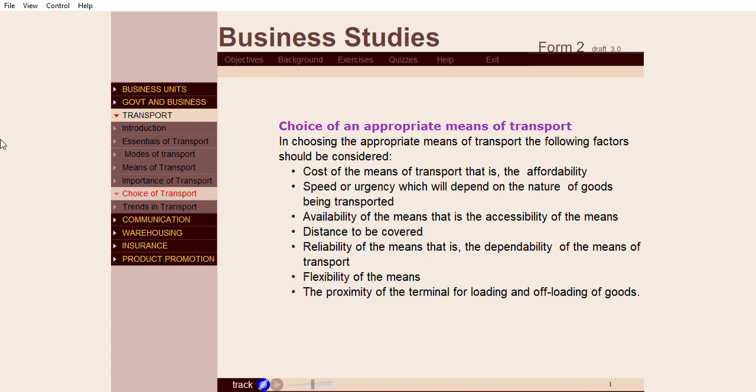In choosing an appropriate means of transport, the following should be considered. Cost of the means of transport, that is, the affordability. Speed or urgency. This depends on the nature of goods being transported. Availability of the means of transport, that is, the accessibility of the means. Distance to be covered. Reliability of the means of transport, that is, the dependability of the means. Flexibility of the means of transport, and the proximity of the terminal for loading and offloading of goods.